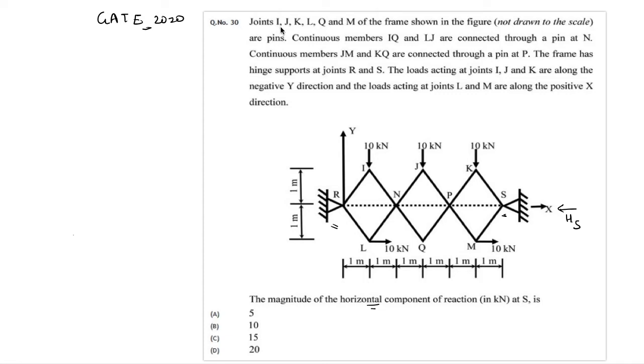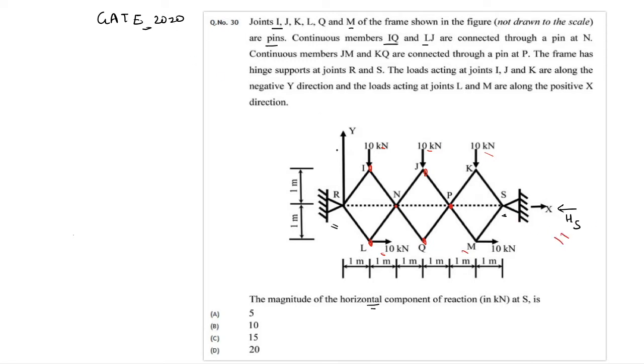If we read the question, it says joints I, J, K, L, Q and M of the frame are pins. So these I, J, K, L, Q, M are the pins, and then continuous members IQ and LJ are connected through a pin at N. So IQ here is one member. Similarly, LJ is one single member, and these are connected through a pin at N. Similarly, JM and KQ are single members connected at P. And then there are some loads applied at these points. So we have to find out the horizontal reaction HS.